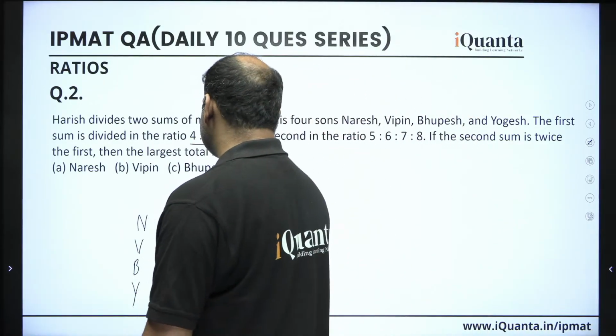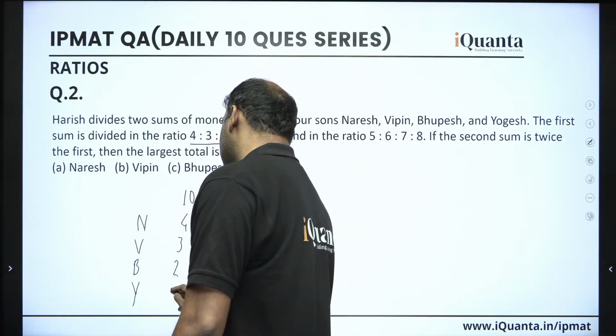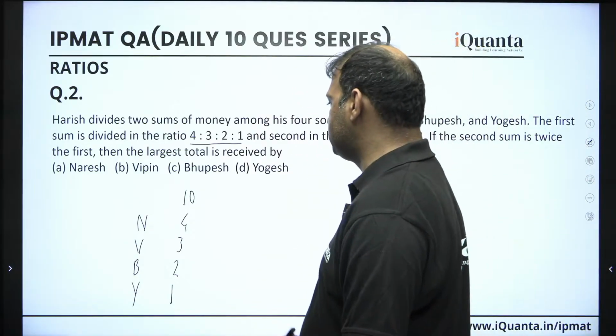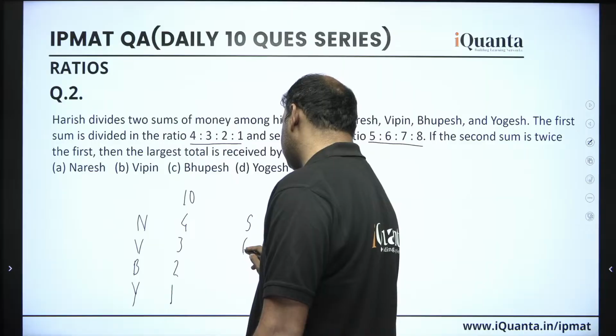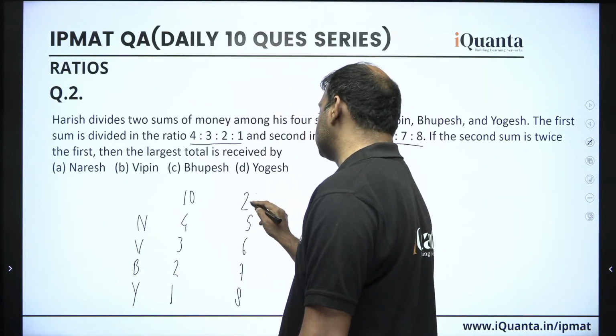So let's say the first sum is 10. So this should be 4, 3, 2 and 1. Fine. The second sum is divided in this ratio, 5, 6, 7, 8. Let's say these 4 people get this money, 5, 6, 7, 8. So this sum should be how much? This sum should be 26, right?